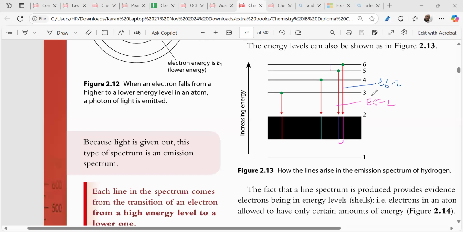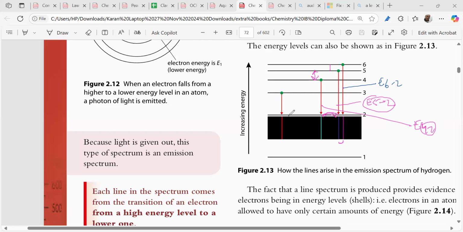Now 5 to 2 and 4 to 2 will have an energy gap of how much? Tell me. Exactly equal to this. Understood? That is reflected over here. When we go from the lower energy level to higher energy level, what happens to the gaps between the energy levels? Tell me, closes down or increases? It closes down. Decreases, right? Understood?